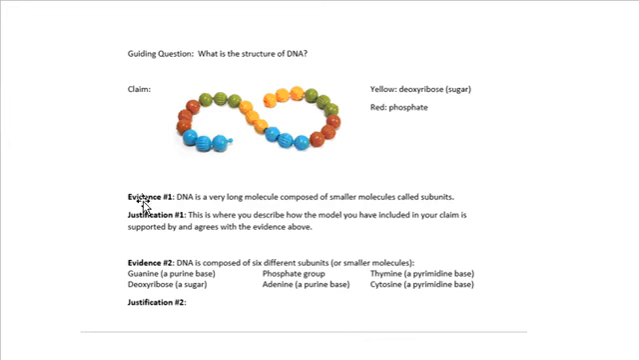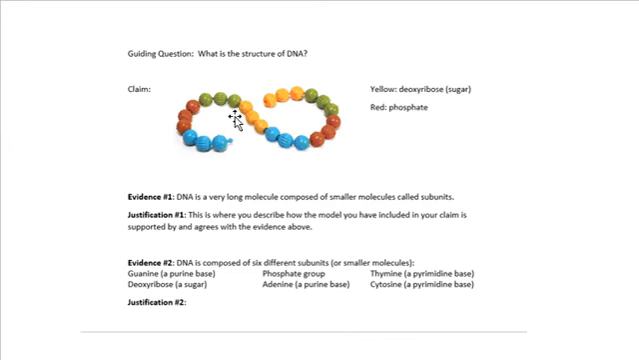Then you're going to go through and take each of those pieces of evidence you had. Remember, you had 8 pieces of evidence that helped you build your model. Piece of evidence 1 was that DNA is a very long molecule composed of smaller molecules called subunits. You're going to type out that piece of evidence exactly as it was on the sheet that I gave to you. And then you're going to provide a justification for that evidence.